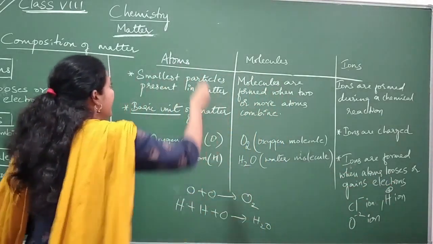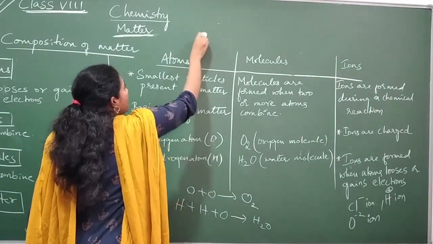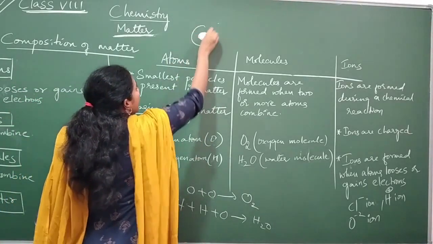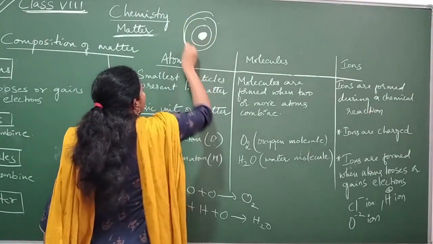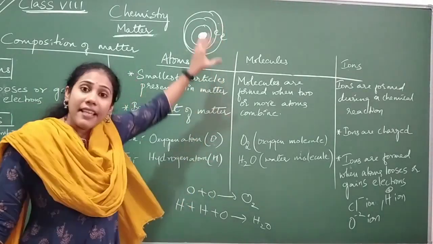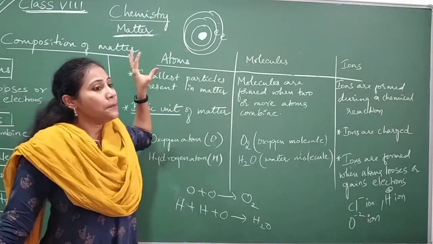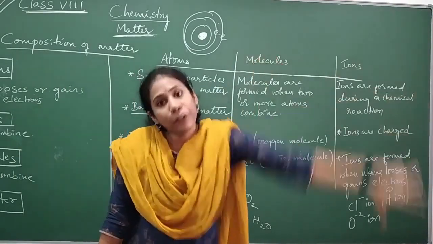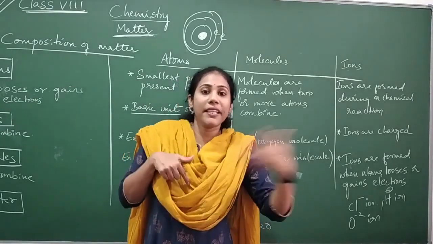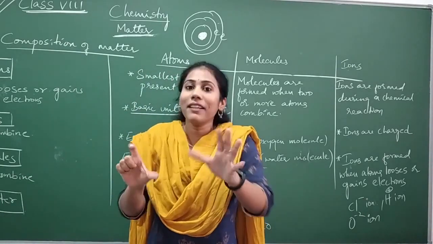Remember one thing: an atom will have a nucleus at the center. Anyway, you will be learning about this a little later in the next chapters. Around the nucleus you will have some circles, some orbitals we say, and here electrons will be present. These electrons are actually responsible for a chemical reaction. Some atoms have the ability to give electrons and some atoms have the ability to take electrons. Some give electrons, some take electrons. So the business of electrons is nothing but a chemical reaction.